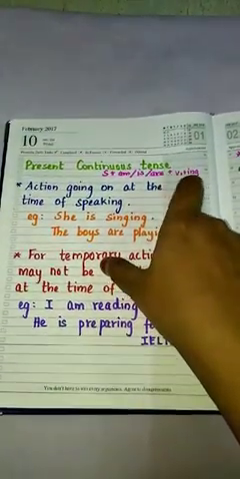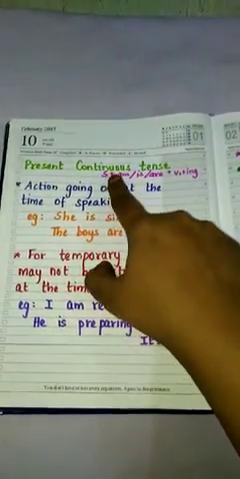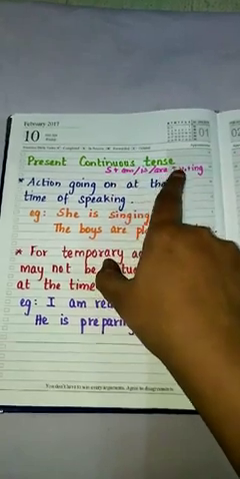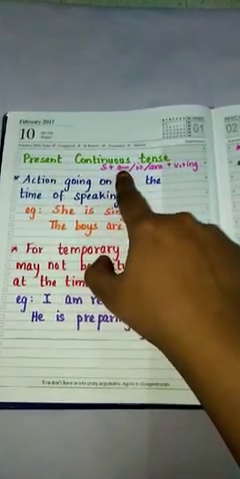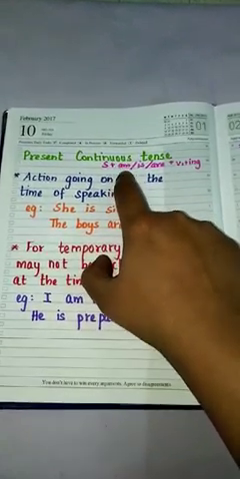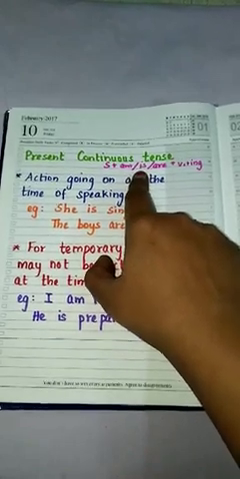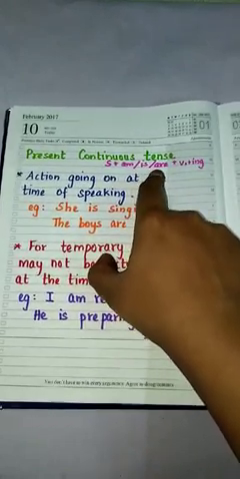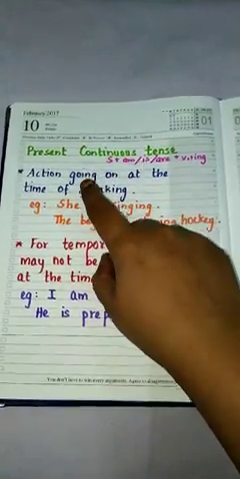Here we'll be using the action word in ing form since it is a continuous tense. So the action will be in process, and we'll be using the helping verbs am, is and are. Am should be used with the pronoun I, is should be used with a singular subject, and are should be used with a plural subject.